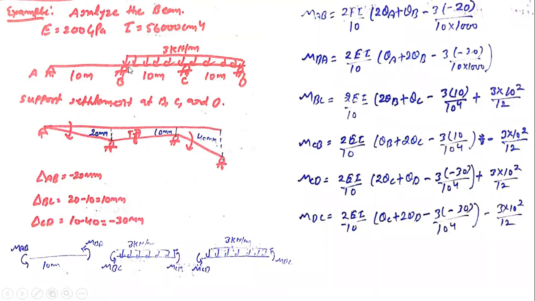There is a UDL over the segments BC and CD, with a magnitude of 3 kilonewton per meter. We need to analyze the beam as mentioned in the question. E is given, that is 200 gigapascal, and I for the complete beam is also given, that is 56,000 centimeter power 4.